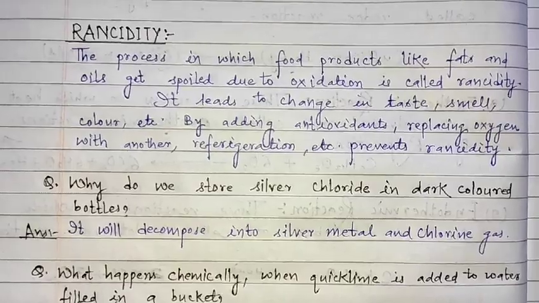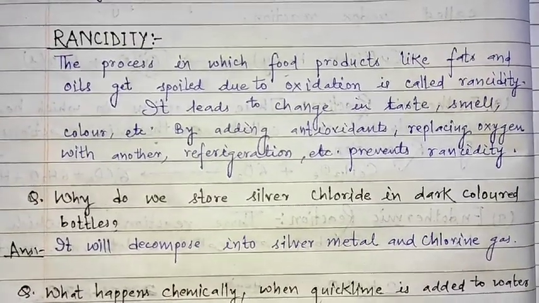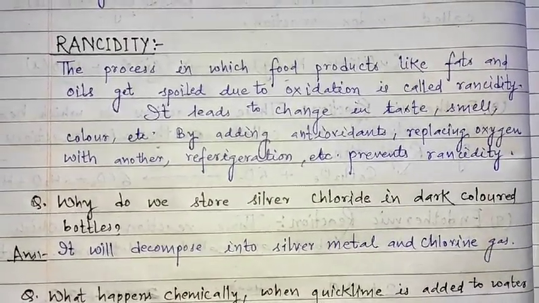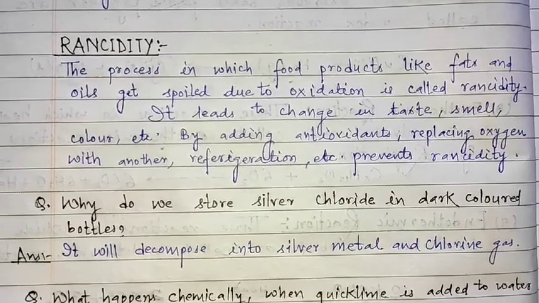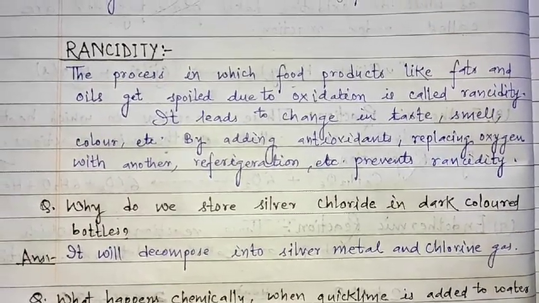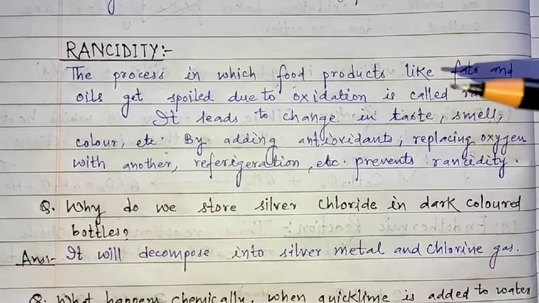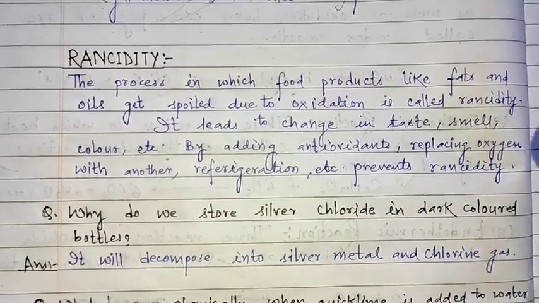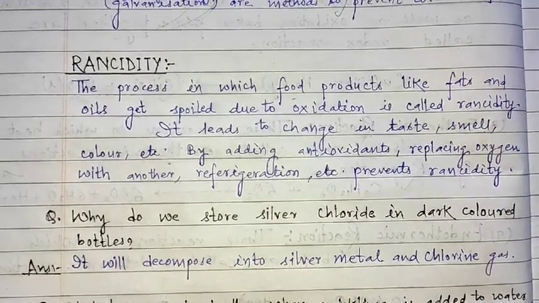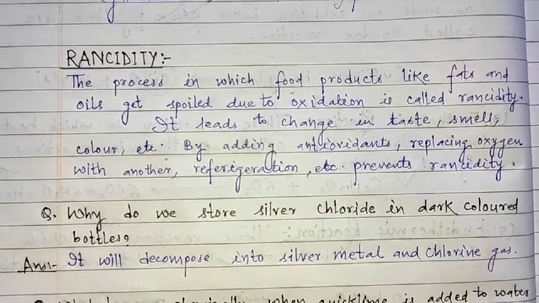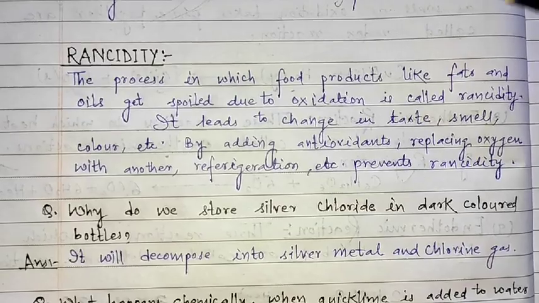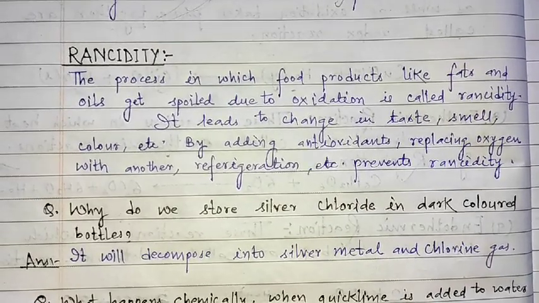Now what is rancidity? Let me take an example. You might have observed that when you take packets of chips, kurkure or something like that, and after some time you keep it at your home, it develops some oiliness and a different type of taste or smell comes out from that, isn't it?